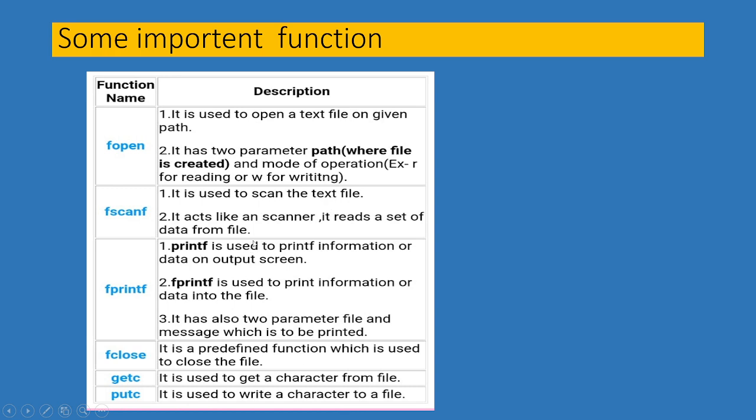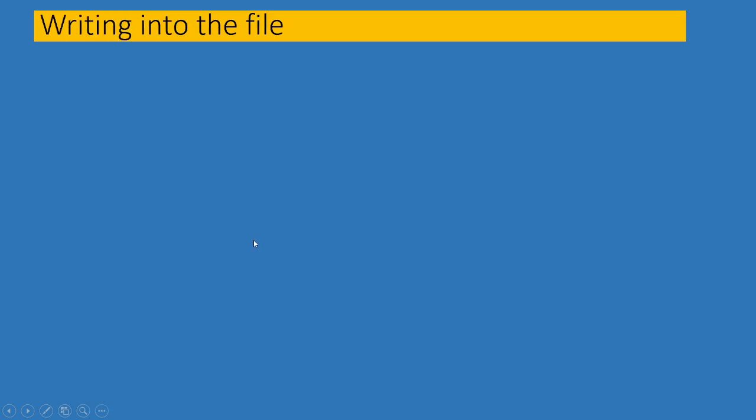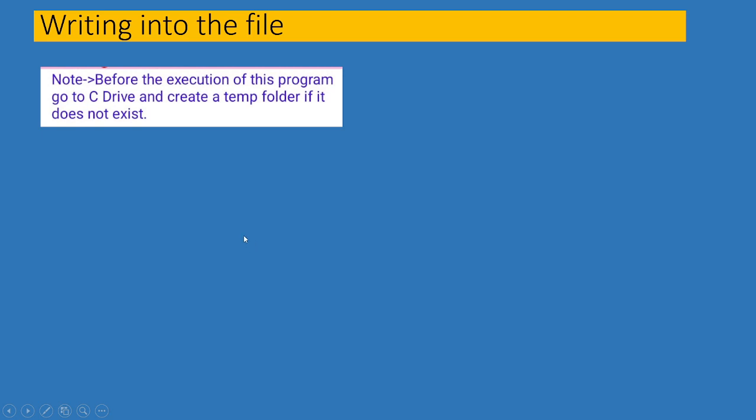Now, writing into the file. When you write your file handling program, note one message before: go to the C drive and create a temp folder if it does not exist.